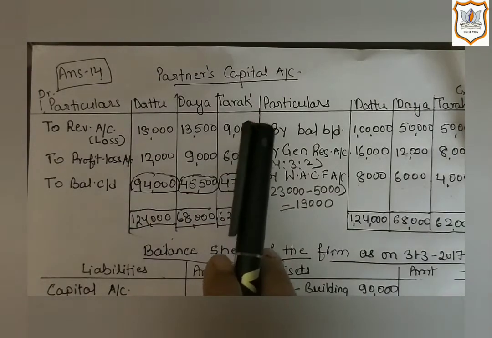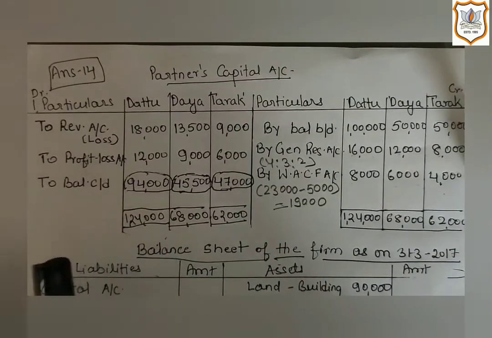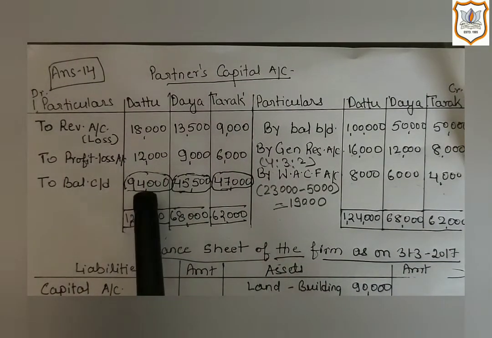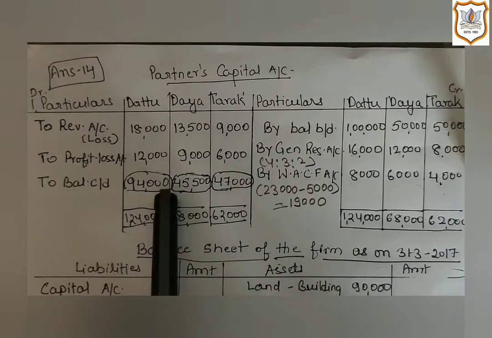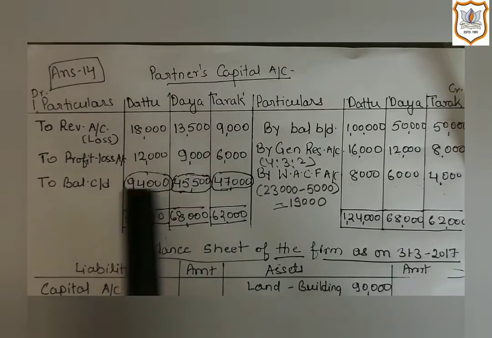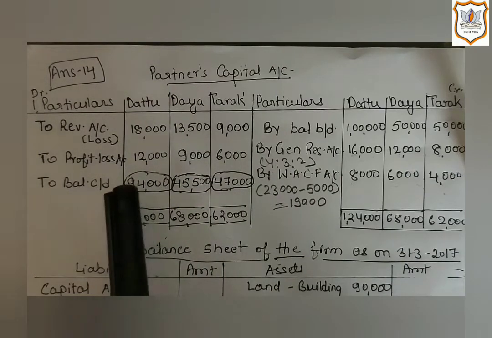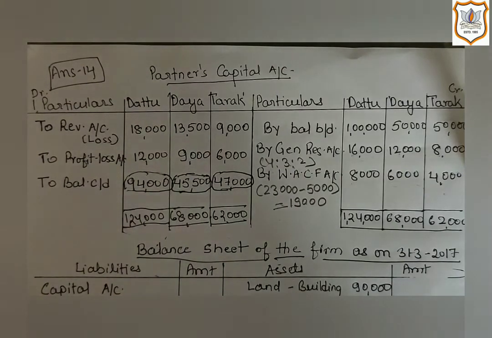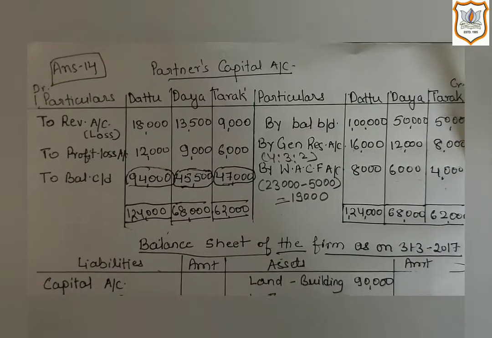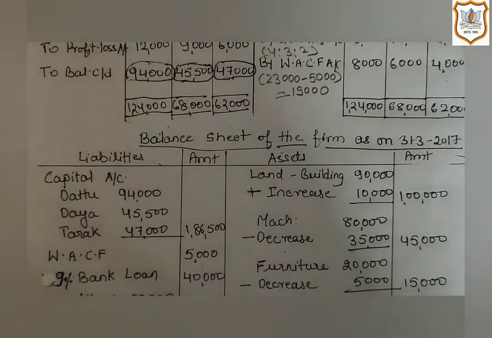Now we will close the partners' capital account. So we will find the difference on the debit side of the partners' capital account, and that shows the closing capital balance of each partner, which will be transferred to the balance sheet.